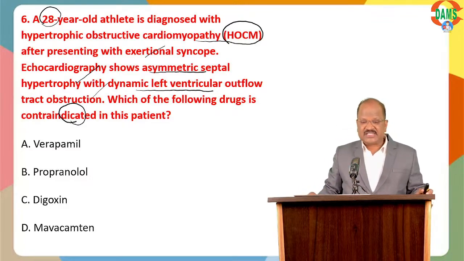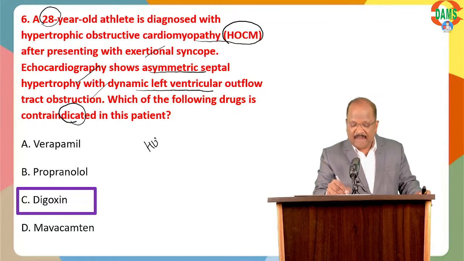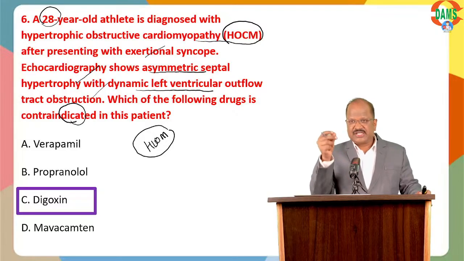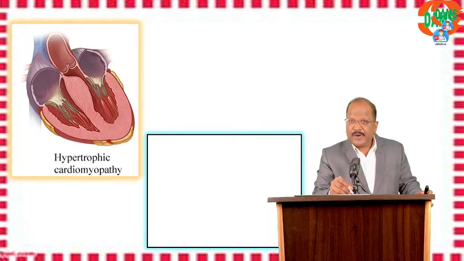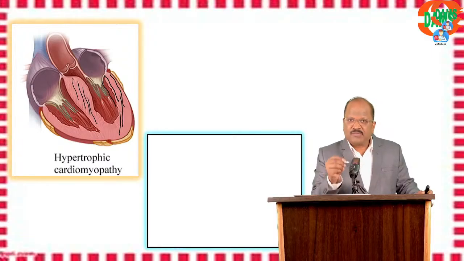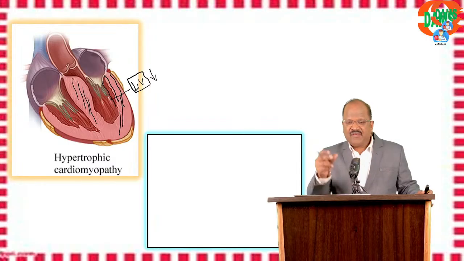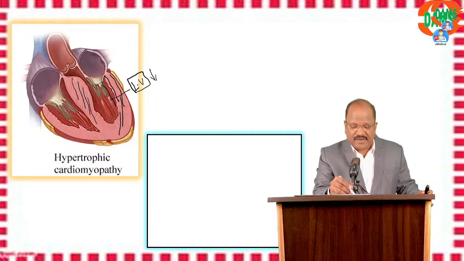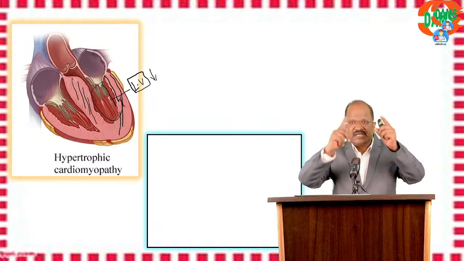Yes, fantastic, good. Answer C. Digoxin, an inotropic drug, is contraindicated in the case of HOCM. Why? I will explain. For this question, I just take 1 second. Very important, very important. Listen. Look here. When you say hypertrophic obstructive cardiomyopathy, the septum becomes hypertrophic, the left ventricle wall becomes hypertrophic. Thereby, what is the problem? The left ventricular chamber size becomes very, very small. When the chamber size is small, filling becomes very, very less. When filling is less, it means poor cardiac output, thereby the patient presents with syncope.